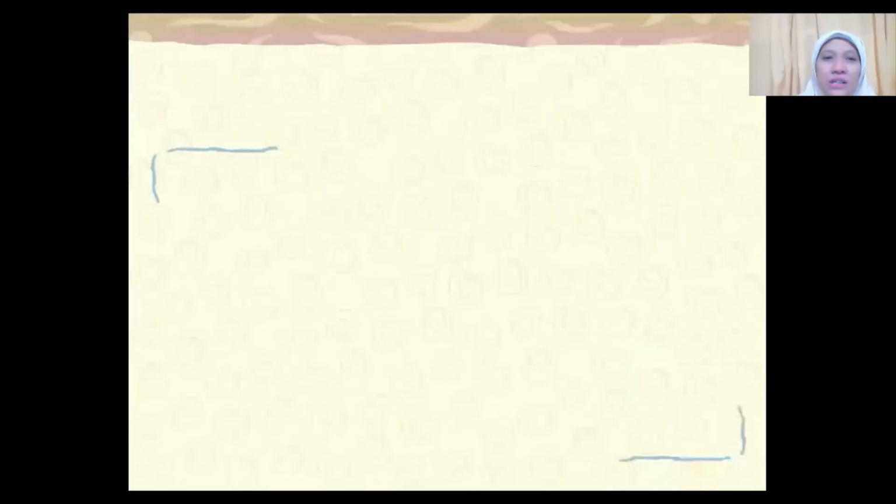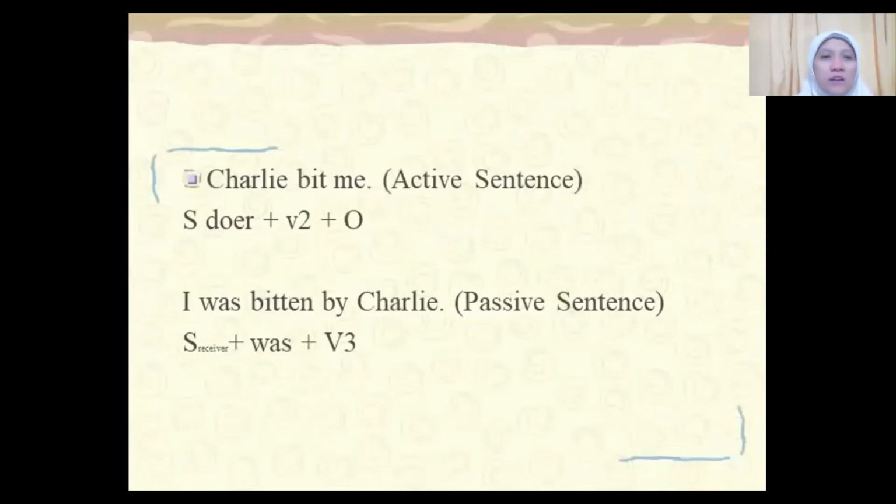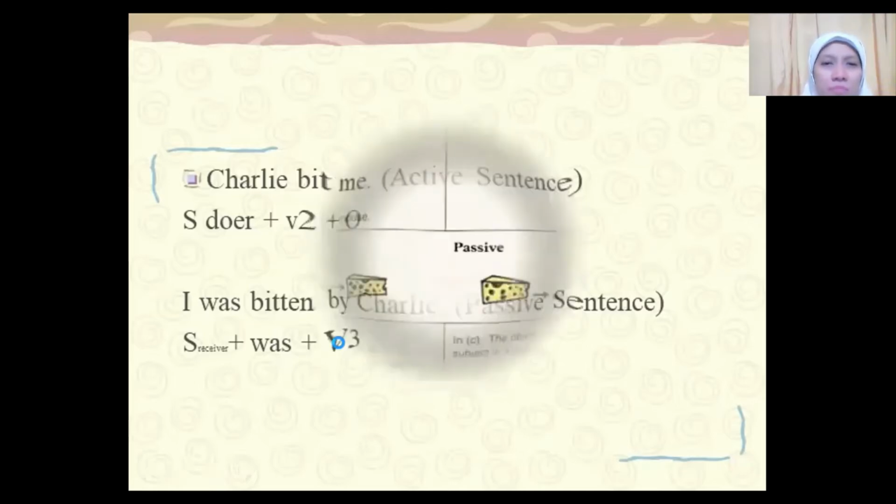Let's go on. So one more time, on that video, the big brother said, "Charlie beat me." Charlie is the doer, the one who beat his big brother, and then the verb is "beat" in the past, and then the object is "me," the big brother. If we change it into an active sentence, in here "me" will become the subject of receiver. The sentence will become subject of receiver, and then "to be" is "was" because it is in the past, and the verb 3 of "beat" is "beaten."